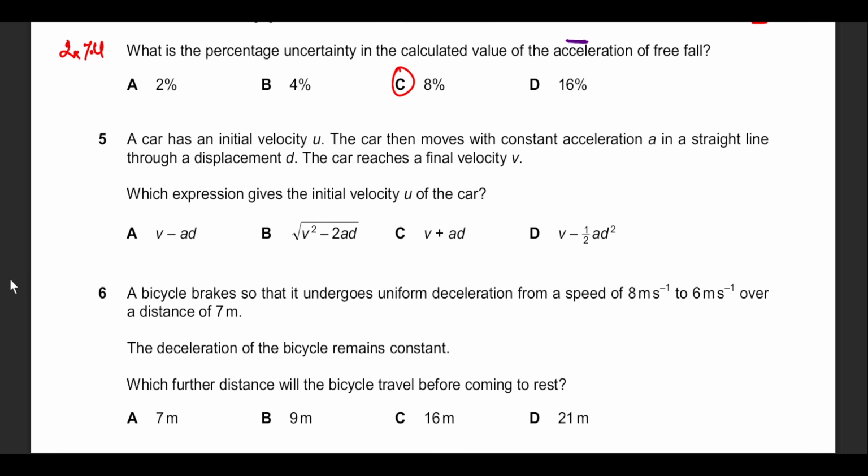Question 5: a car initially has velocity u, then moves with a constant acceleration a in a straight line through displacement d. The car's final velocity is v. Which expression gives the initial velocity u of the car?